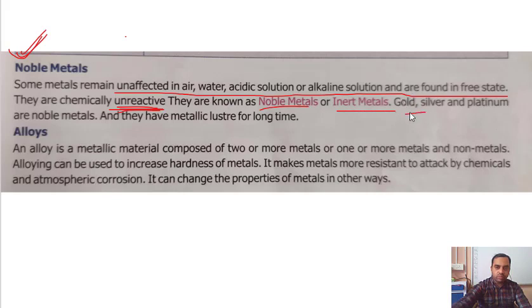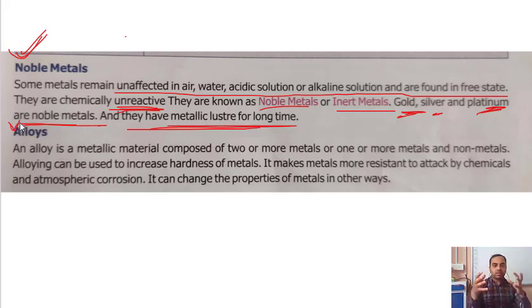For example, gold. Gold does not react. Silver, platinum. These are the noble metals, and they have metallic luster for a long time. Luster means it shines. Gold shines for a long time compared to any other metal. Then alloy, what is alloy? When we mix two or more metals, or metal and non-metal, in different ratio, they form alloy.